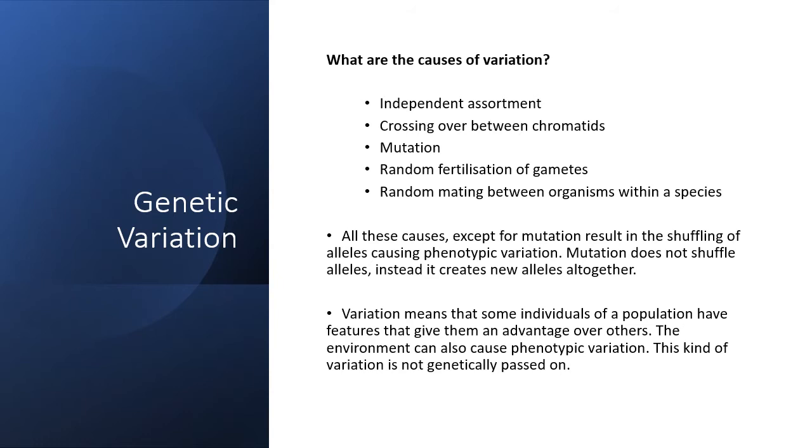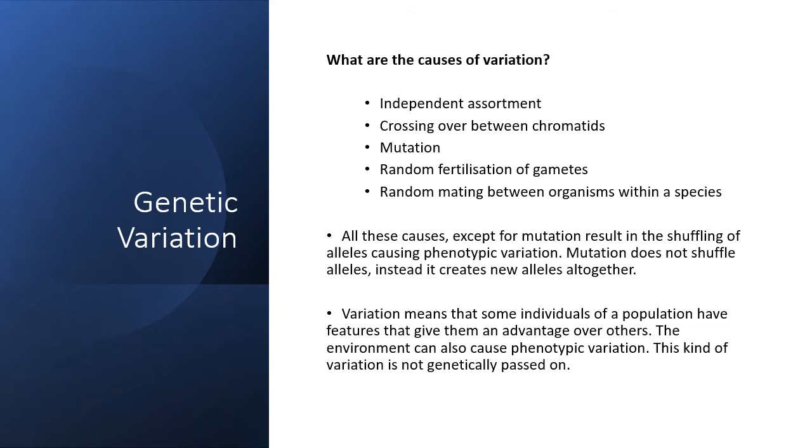All of these causes of variation, except for mutation, simply result in the reshuffling of alleles to cause phenotypic variation. So for example, a mutation will create a new allele completely. But when it comes to other aspects, we are simply shuffling the alleles together in order to create different combinations of traits.